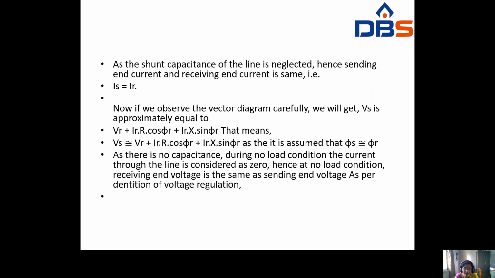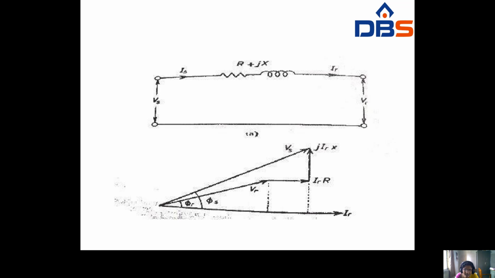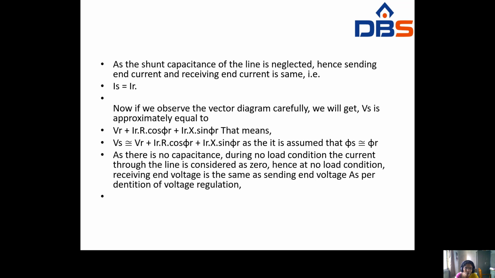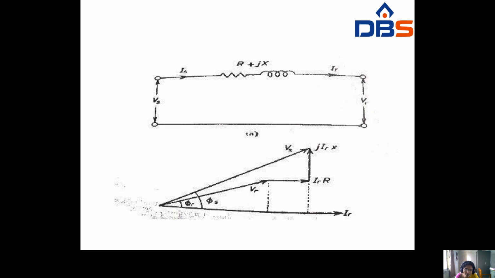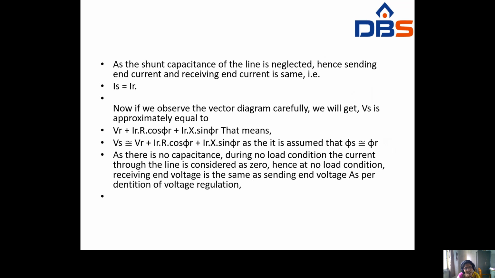Now observe the vector diagram carefully. From the vector diagram, Vs, the sending end voltage, is approximately equal to VR plus IR into R cos phi r plus IR into X sin phi r, by applying cos phi r in this triangle.